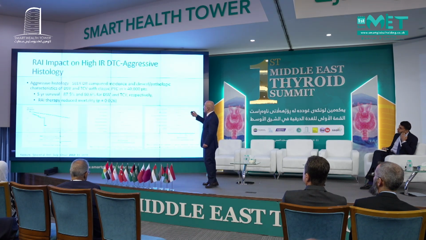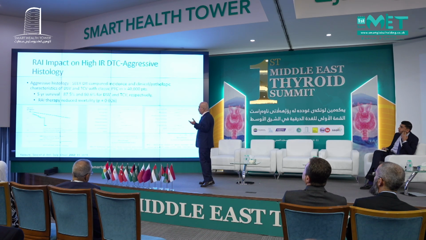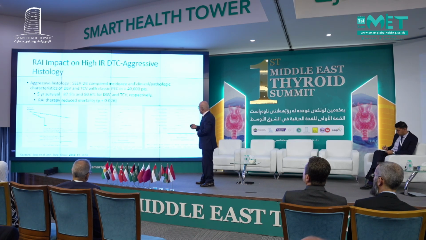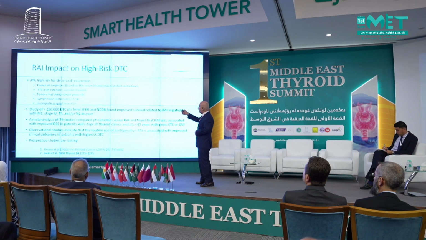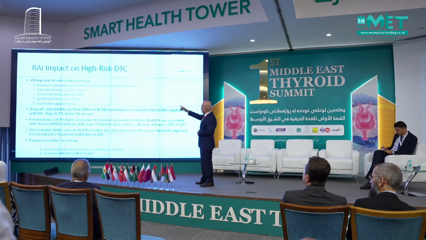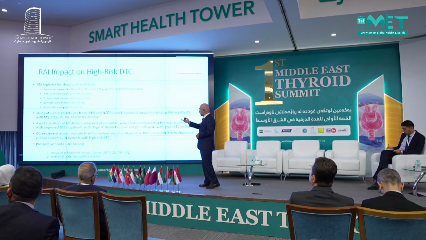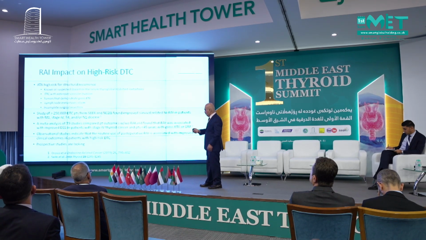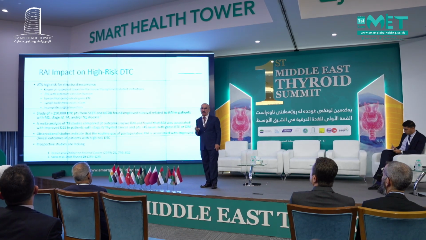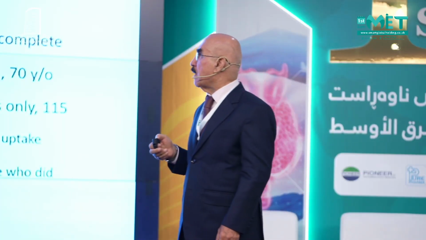These are the high grade, the third category, where the incidence of recurrence is around 20%. And we can see from this study that when giving radioactive iodine, they benefit from this treatment very much. And in this case, these are different studies, and according to the Thyroid Association, this is how we can classify those high-risk group of patients. This is a large meta-analysis. All of them show the benefit of giving them high-dose radioactive iodine.